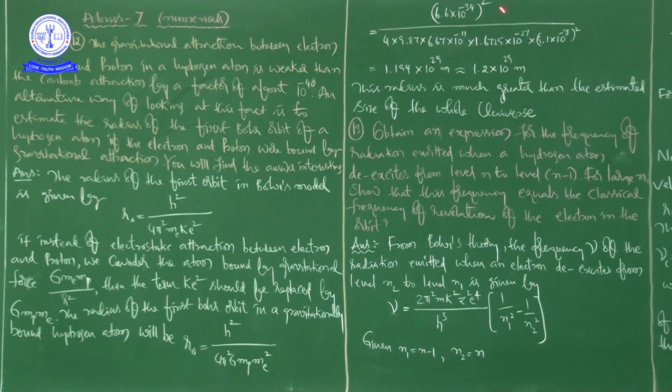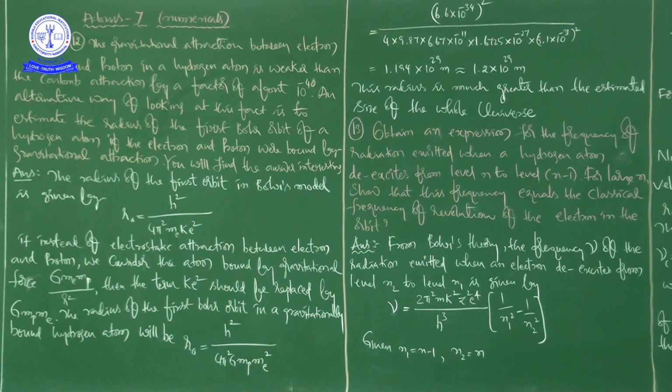So you do this calculation mathematically. Here multiplications, and here a square term is there, and then division, and power terms are there. By doing all this, a purely mathematical process, simply a calculation, if you do that calculation you will get 1.194 into 10 to the power of 29 meter. That is approximately, rounding off.